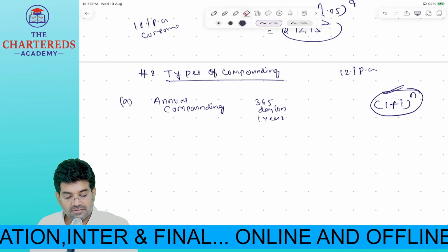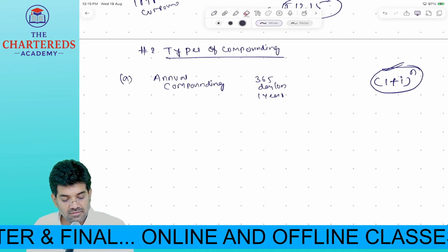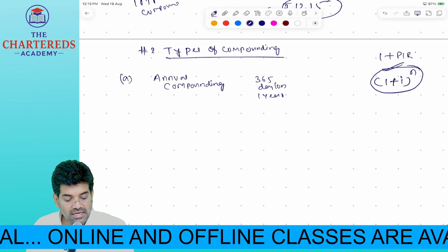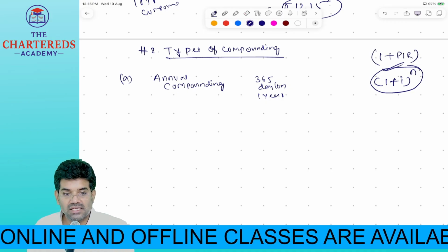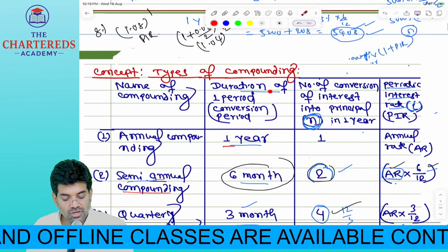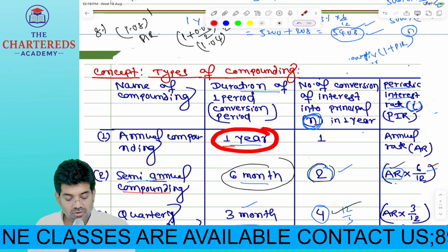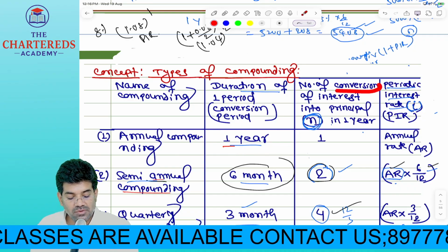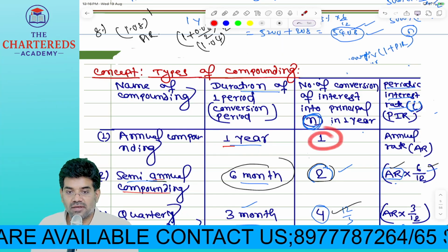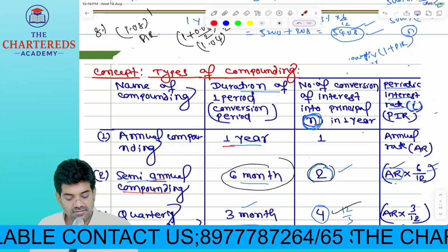బట్ ఇన్ దిస్ కేస్ దీన్ని ఎలా రాయొచ్చు అంటే 1 + పీరియాడిక్ ఇంట్రెస్ట్ రేట్. 1 + periodic interest rate. Here I have written that no, duration of one period. Annual compounding means what is the duration of the period? 1 year. How many times conversions will happen? Number of times interest calculations will happen only once in a year. Only one time it will happen. And periodic interest rate, PIR, it is annual rate only, isn't it?